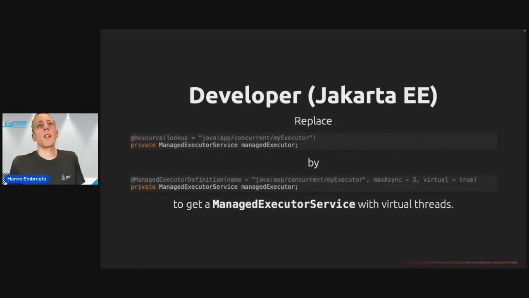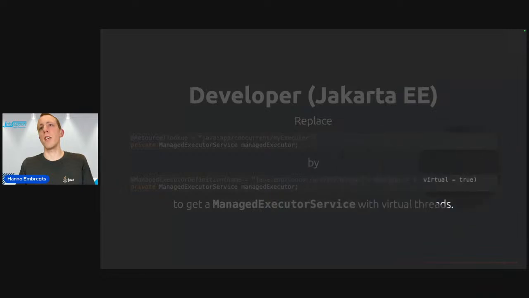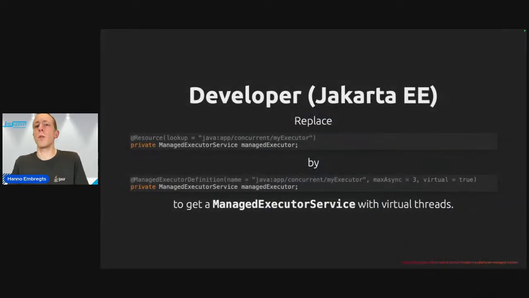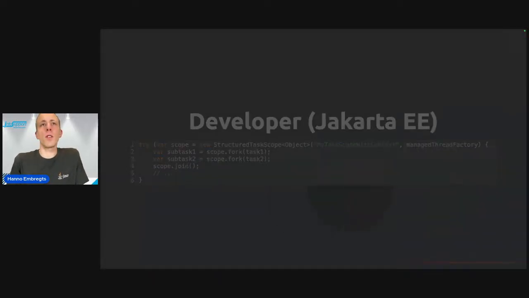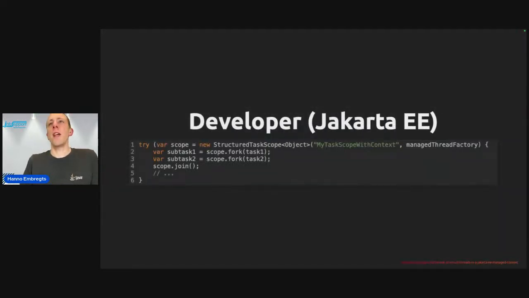If you are working on a Jakarta EE project, then you are already used to managing resources, and we used to manage ExecutorServices like the code example at the top. If you would replace it by the definition on the bottom and set the virtual to true right there, your managed ExecutorService will use virtual threads. And it's kind of the same with structured task scopes. You can use the overloaded constructor and pass it a managed thread factory to be able to use threads that are known to the Jakarta EE container.